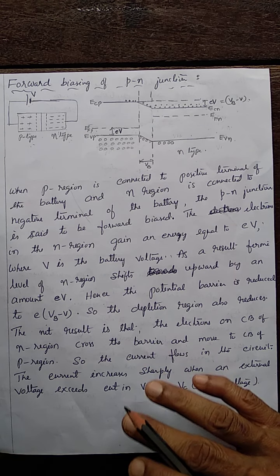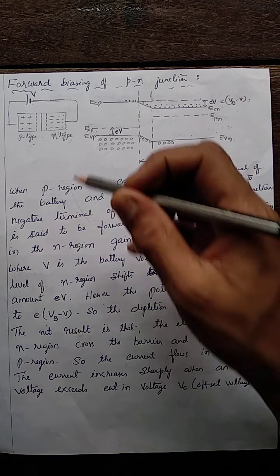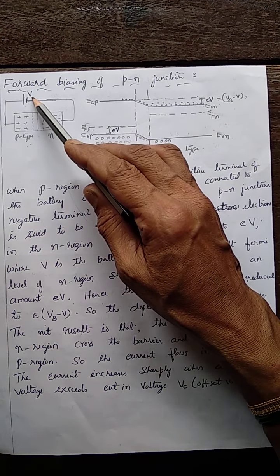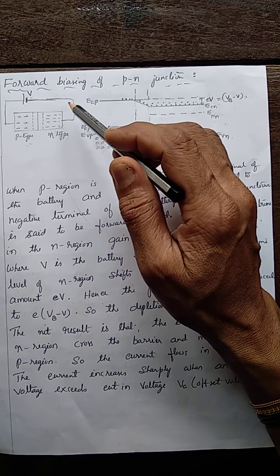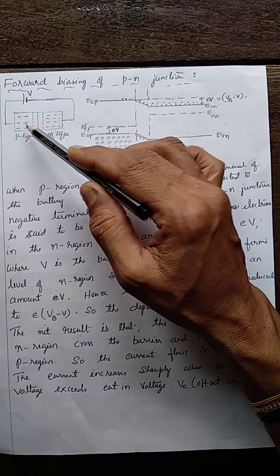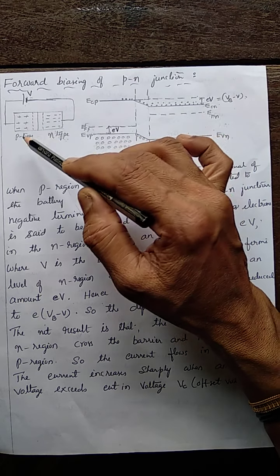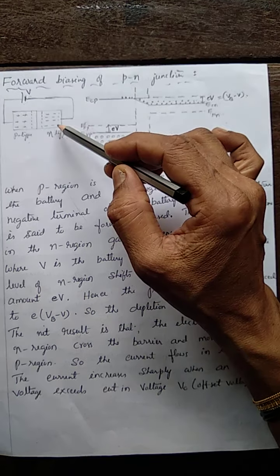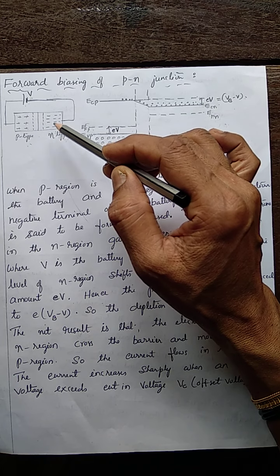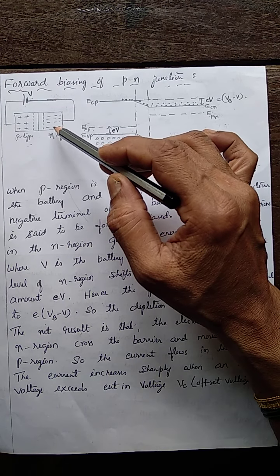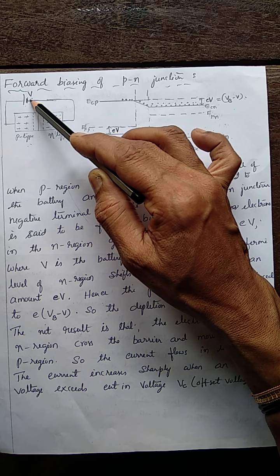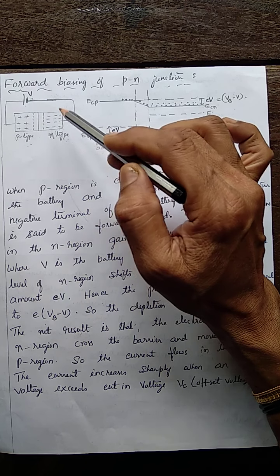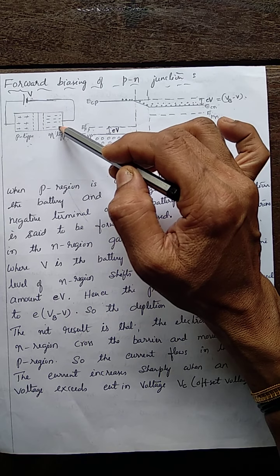And when the diode is forward biased, here V is the applied voltage, or supplied voltage, of the battery. When the p-n junction is forward biased, the electrons in the n region gain energy. They gain energy equal to eV. What is V? This is the voltage of the external source. eV, that much energy they gain.